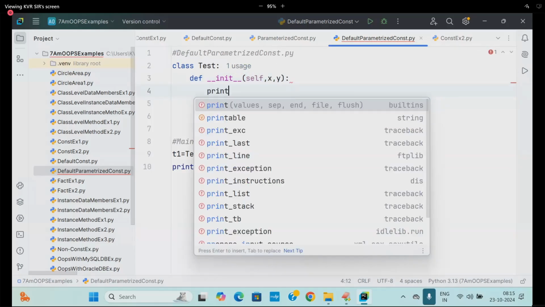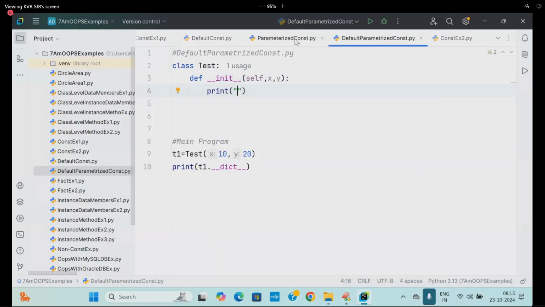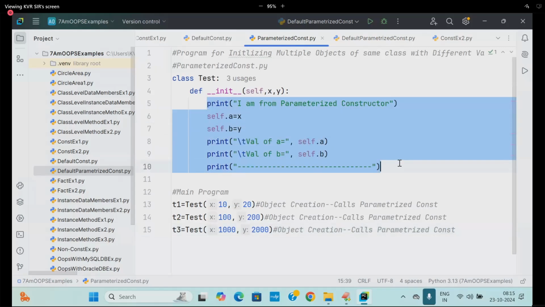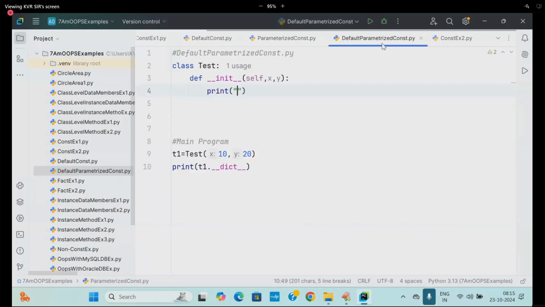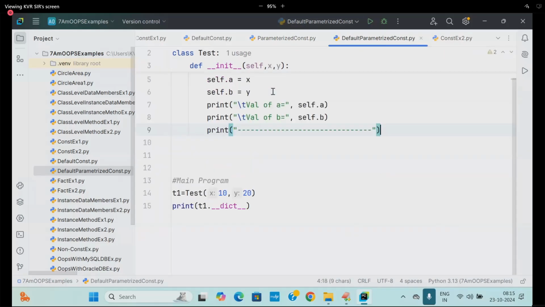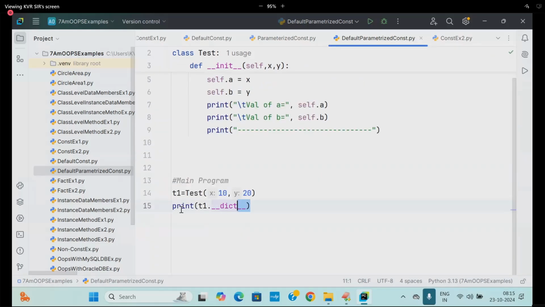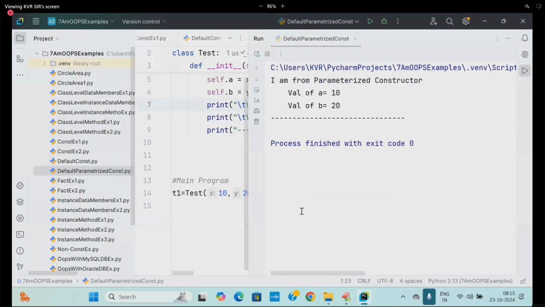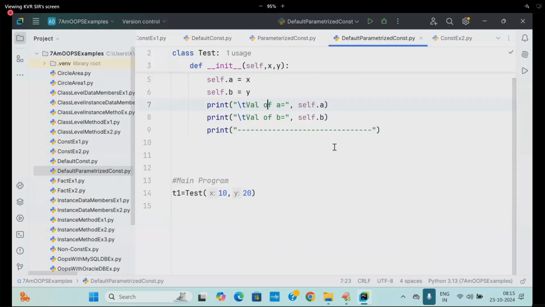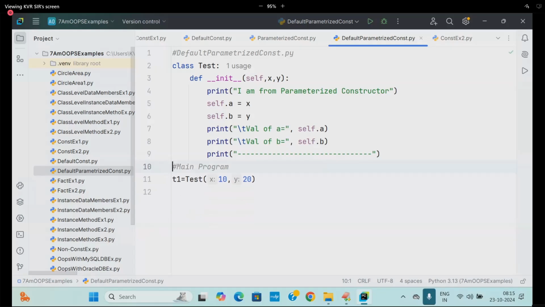Here I am writing print of I am from parameterized constructor. These values I am printing. Following me? In this case, see the answer now, which is getting printed: 10, 20.